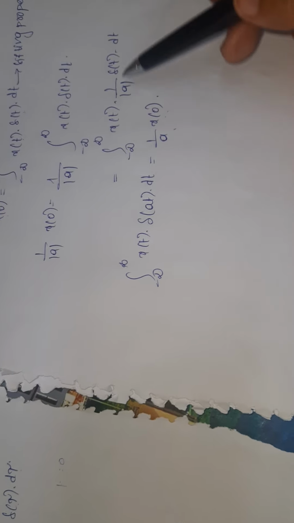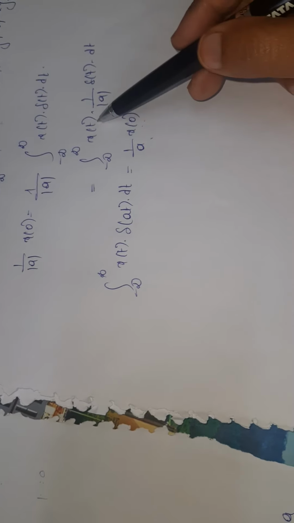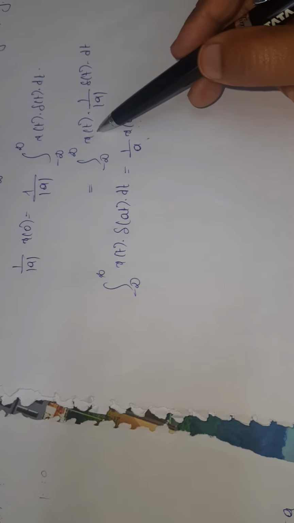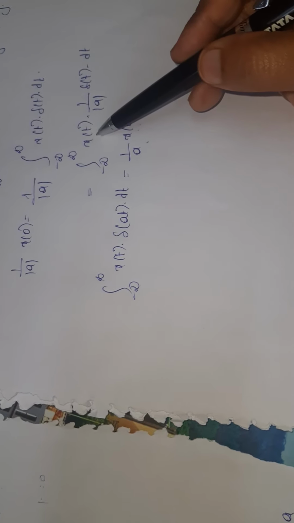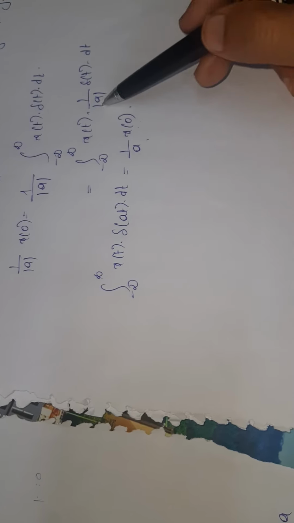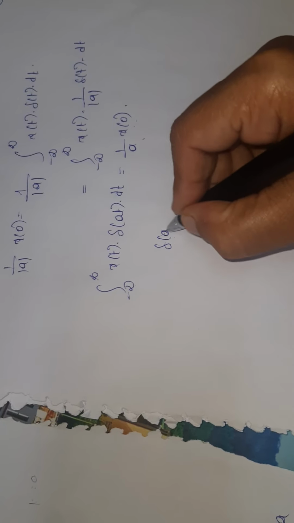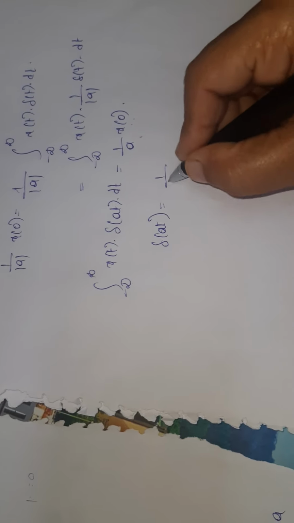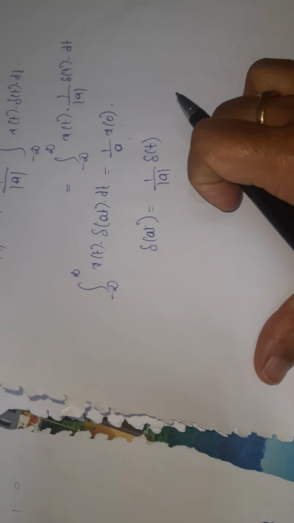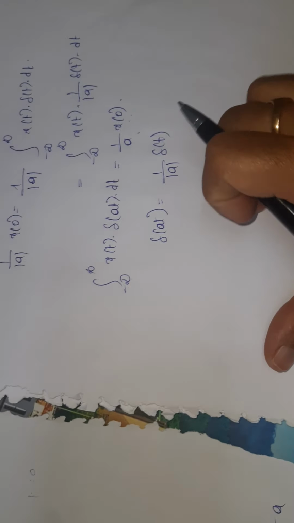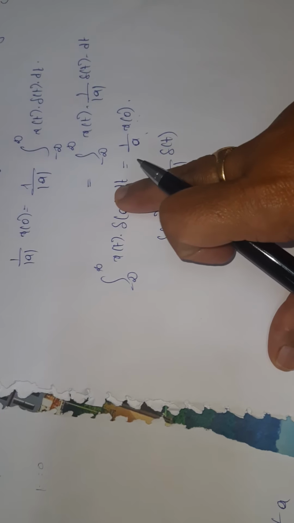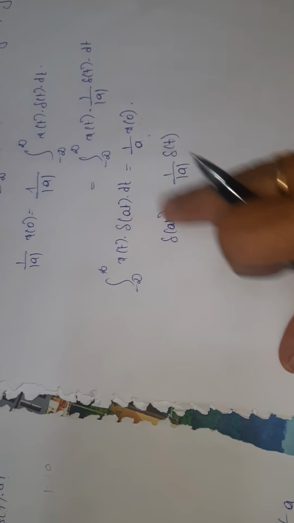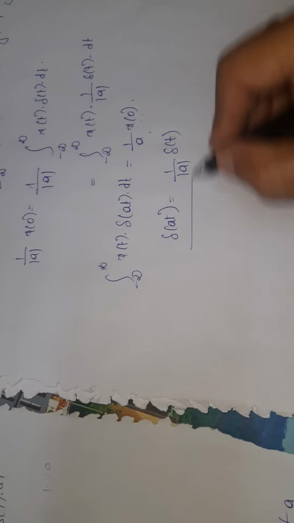On the other sides, the integral of x of t is the same in both, and the remaining functions give delta of at is equal to 1 by modulus of a into delta of t. So by comparing these two equations I reach this conclusion.